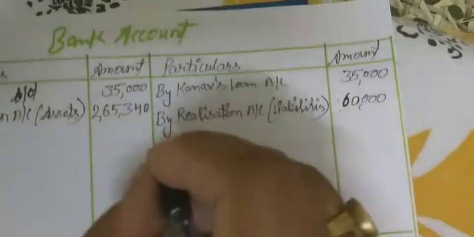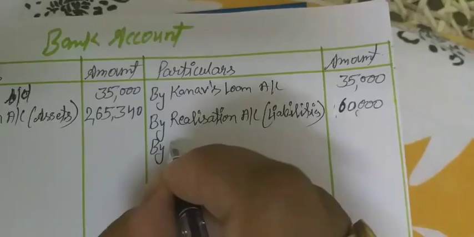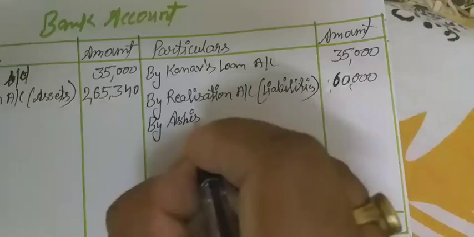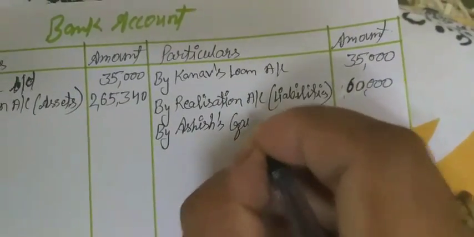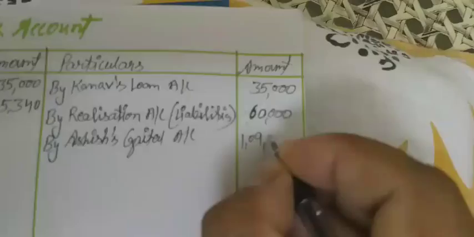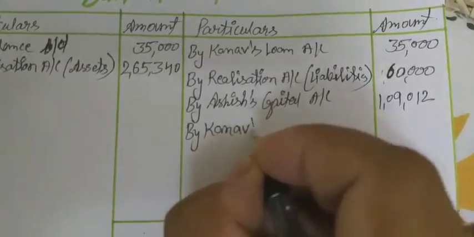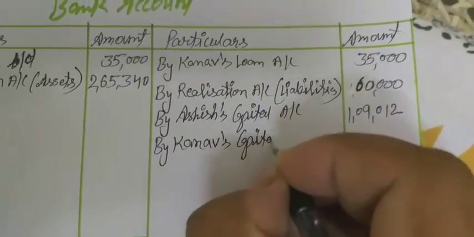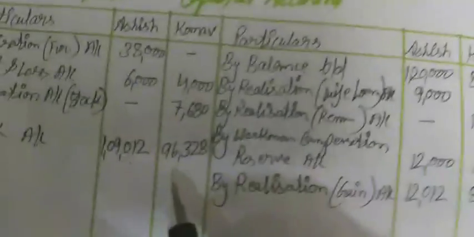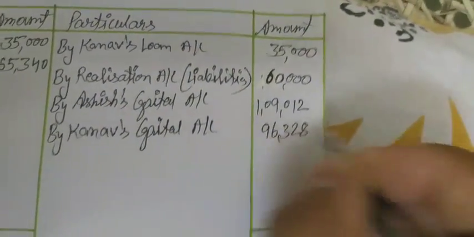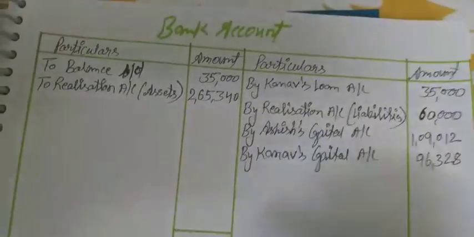So if the amount is paid, then it will be recorded on the credit side of the bank account. That is Aziz's capital account, the amount is 1,09,012 rupees, and by Kanav's capital account, that is 96,328. Now students, the total of both sides must be equal.